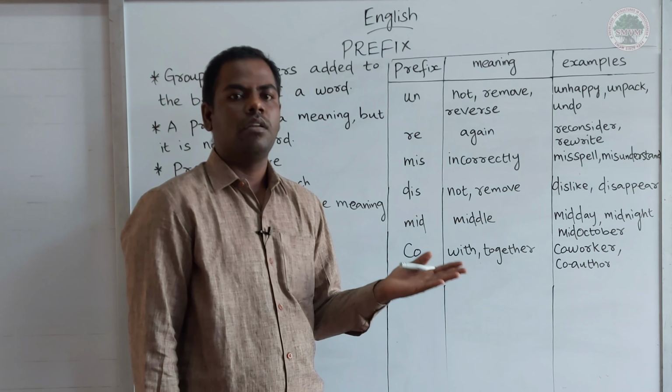So, what are the words we have seen? First you have to learn the root words. What are the root words? Happy, pack and do. For these root words we have added the prefix un. If I add the prefix un, the meaning will be changed. Happy changes to unhappy, pack to unpack, do to undo.